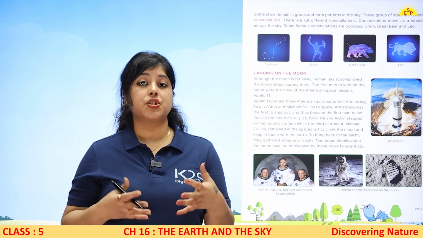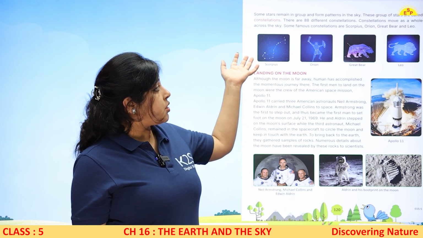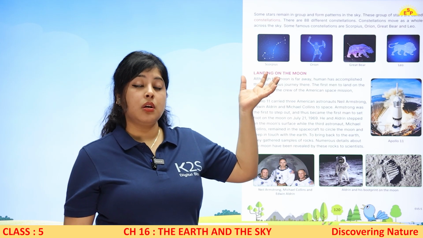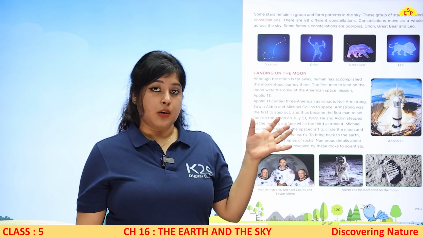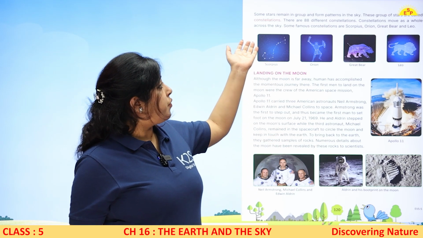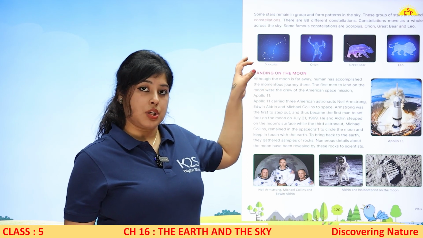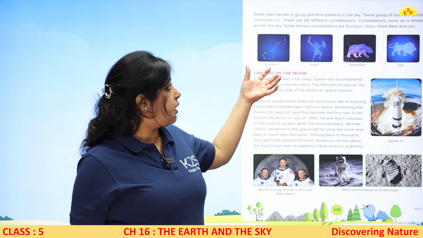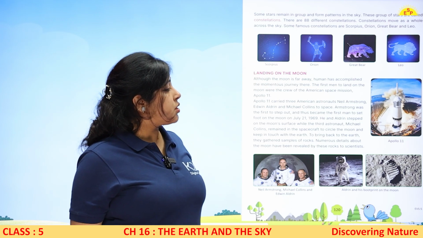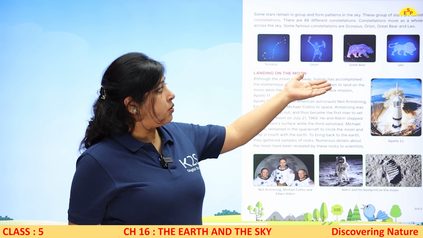Now, some stars remain in groups and form patterns in the sky. कुछ स्टार्स एक शेप या पैटर्न बना लेते हैं. These groups are called constellations and it is known कि अभी तक 88 known constellations हैं जिन्हें हम जानते हैं. Constellations move as a whole across the sky. पूरा का पूरा वो पैटर्न शेप constellation sky में move होता हुआ हमें दिखता है. Some famous constellations are Scorpius, Orion, Great Bear, Leo.